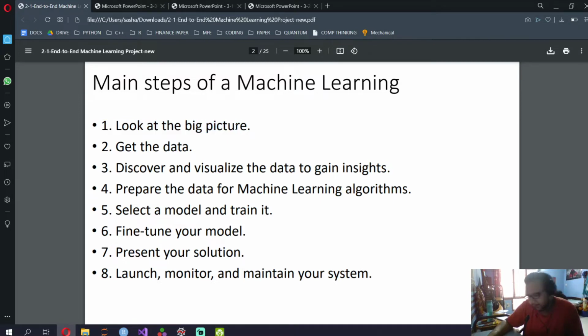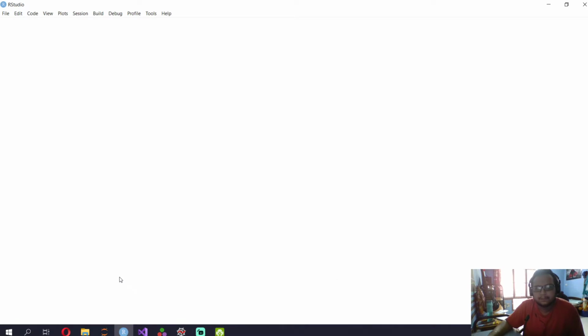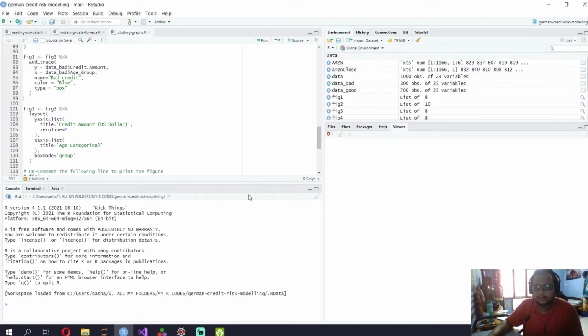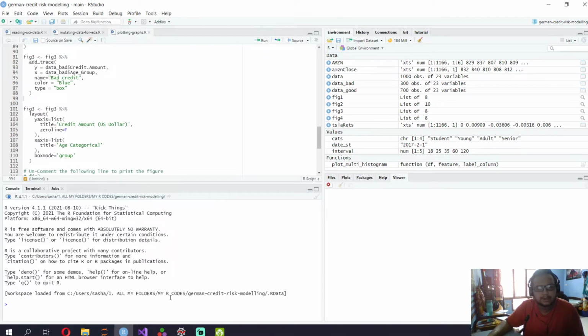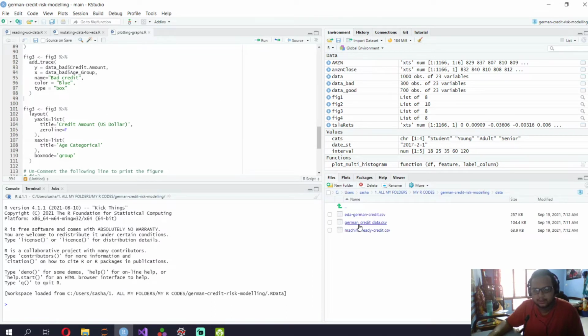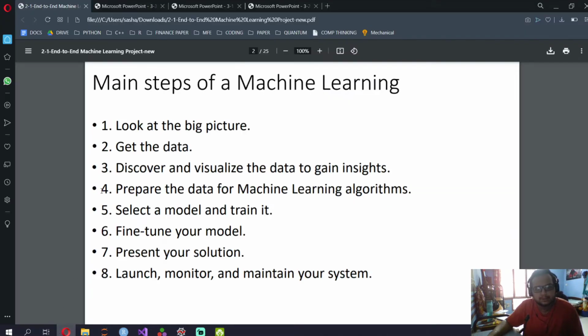So looking at the big picture means trying to get a problem statement. Recently, this weekend, I took up a problem which was trying to predict whether somebody should get a loan or not. It's a pretty famous problem. I just wanted to test it out. So it just predicts whether somebody needs to get a loan or not. So we're going to go through the data by itself. The problem is to use their sex, their age, their credit amount, their property, how many cars they have, their education level, all of that to predict whether I need to give them a loan or not. So that's the big picture.